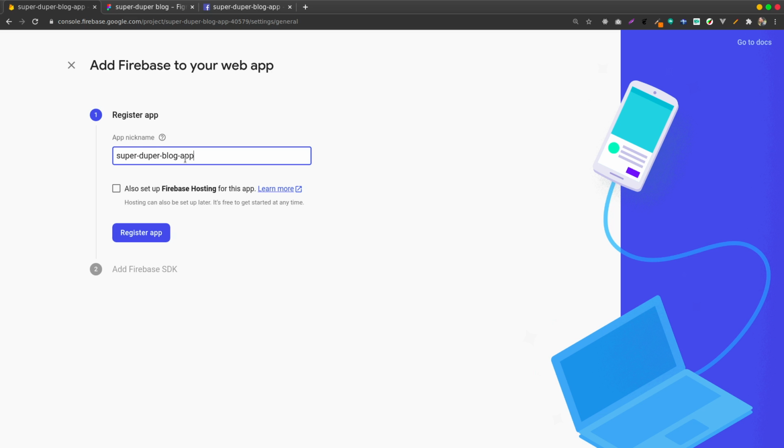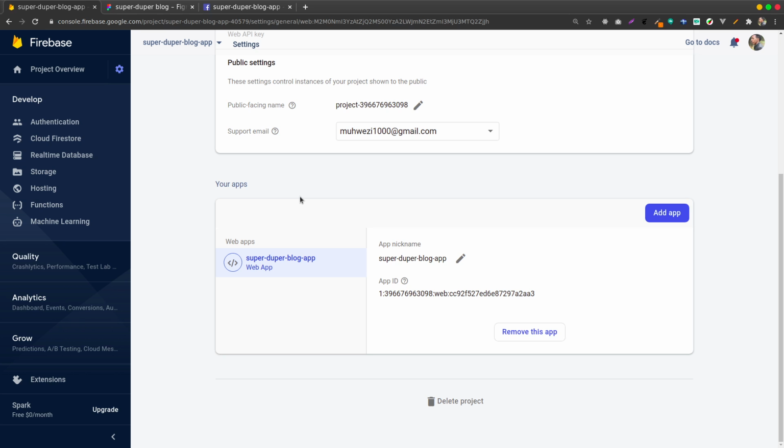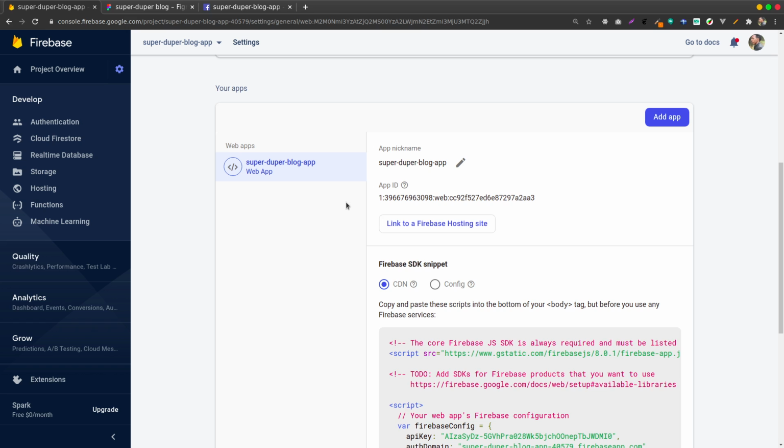So I'll register the app here, good, and I say continue. I've got to copy something. Good, I think it's there. Just log here. Okay, so it's clear. Just add app, then give it a name, then just add. Then what I need is this snippet, which is important. This snippet is the Firebase configuration of my app. What I do is I just copy it. Then we are done with configuring our application for Firebase, together.